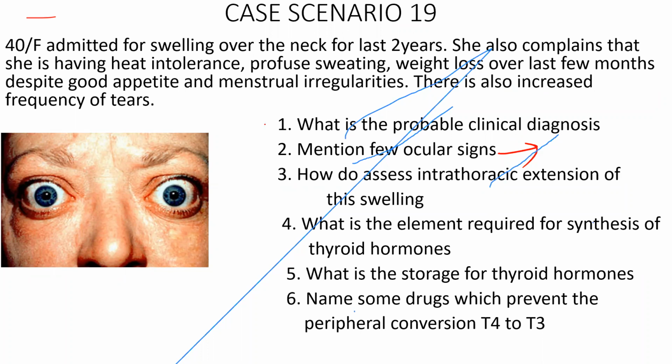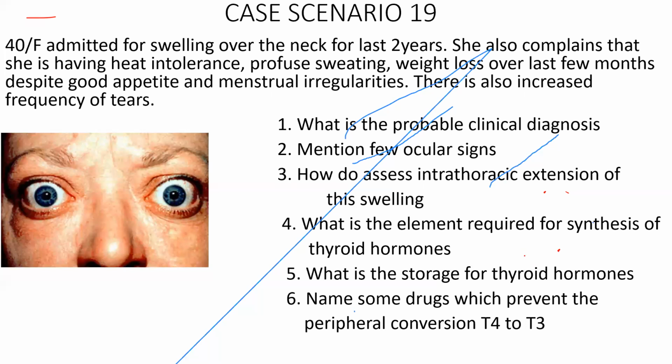Can you tell me a few ocular signs? Von Graefe's. Okay, I hope you all know all the ocular signs. How to assess the intrathoracic swelling? Pemberton sign. Perfect. Good. I know you know what the Pemberton sign is. What is the element required for thyroid hormone synthesis? Iodine. Lovely. What is the storage form of thyroid hormone?